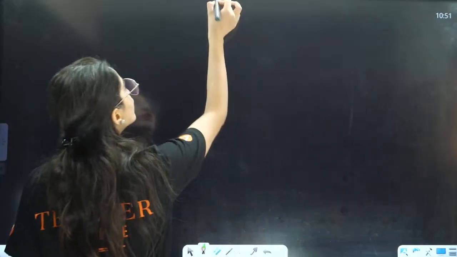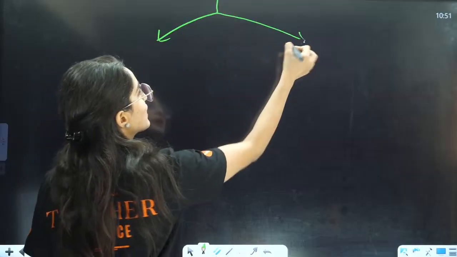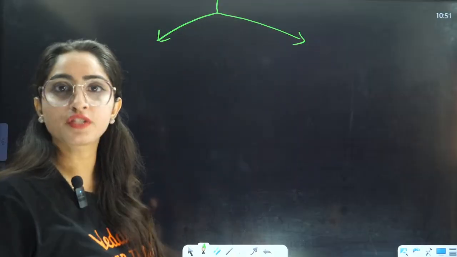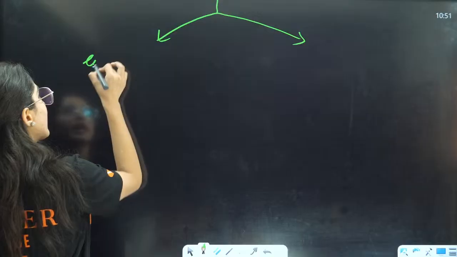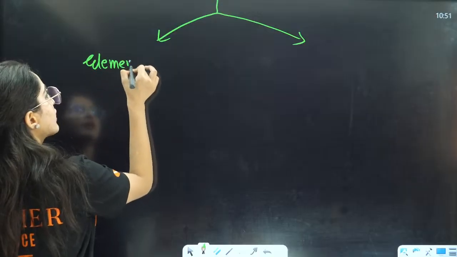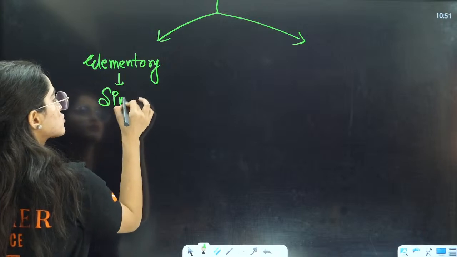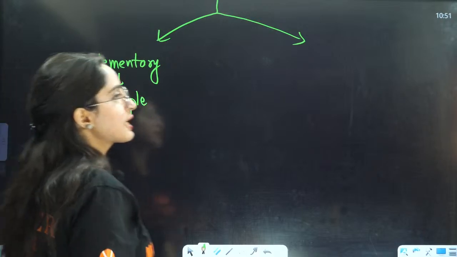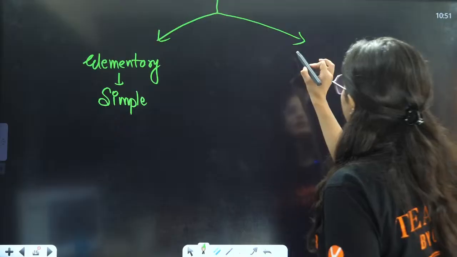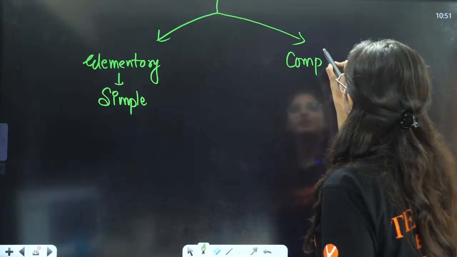Basically, there are two types of reactions based on the number of steps involved. One is elementary, which is also called a simple reaction. The other is a complex reaction.